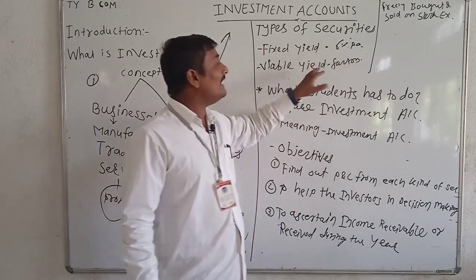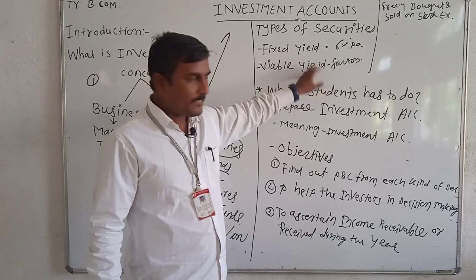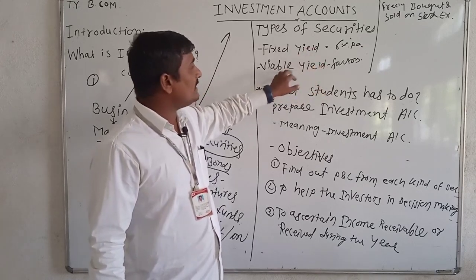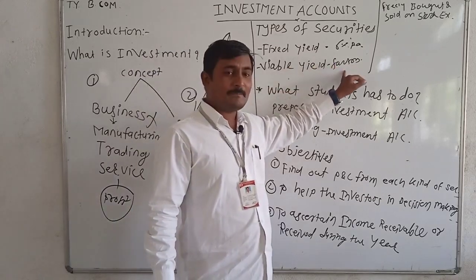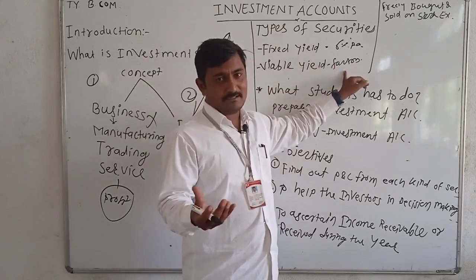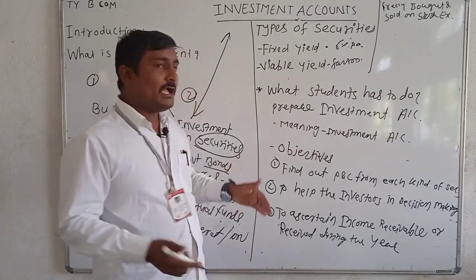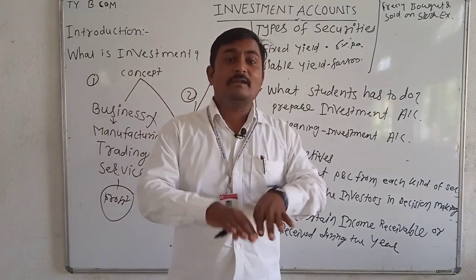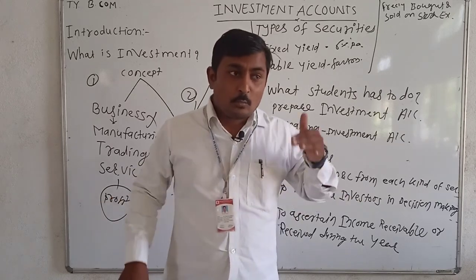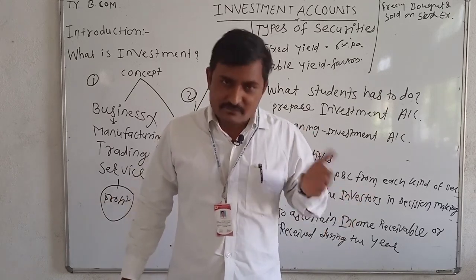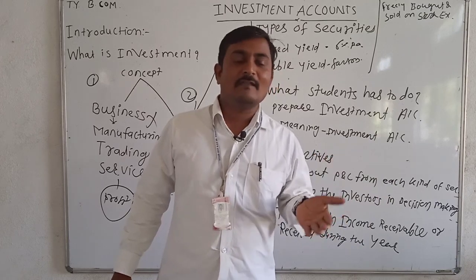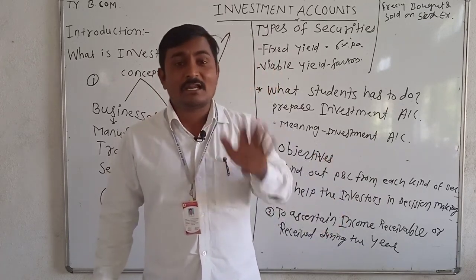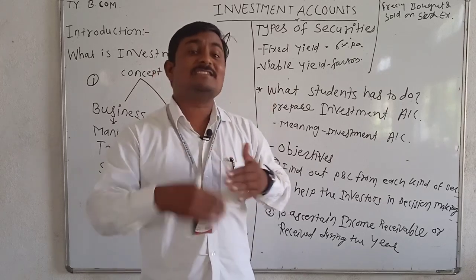After that, variable yield securities. On the other hand, what do variable yield securities mean? Securities like shares, where the dividend is not fixed, which varies year to year, which varies quarter to quarter. There is no fixed rate of interest or fixed rate of dividend, which is changing.